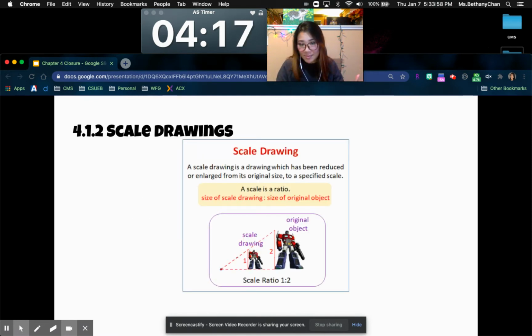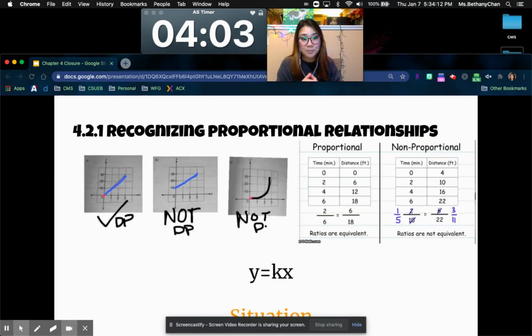Scale drawings, same thing, but you're looking at different types of drawings. So it could be an object, it could be what they use for architects when they have the blueprints and stuff like that. So same thing, and when you're looking at that ratio, that is your multiplier as well.